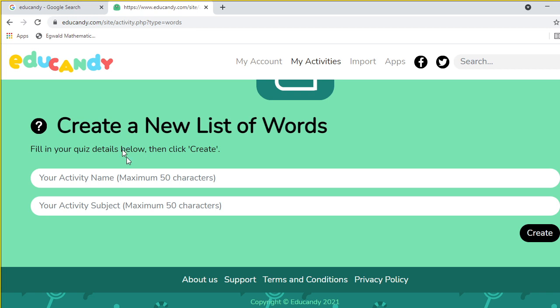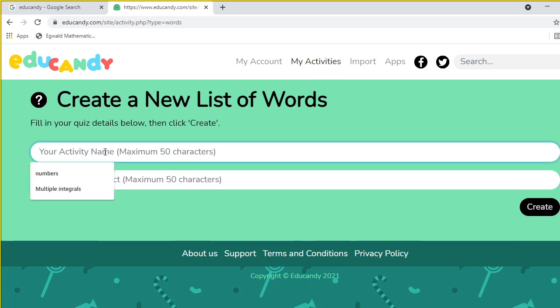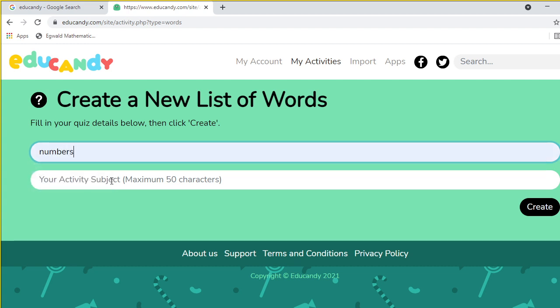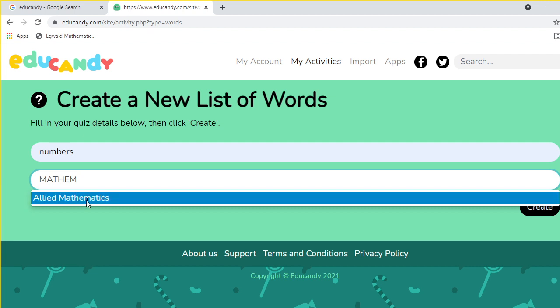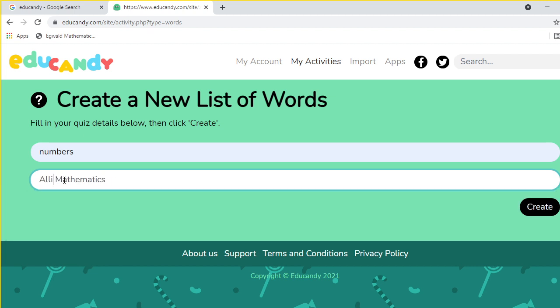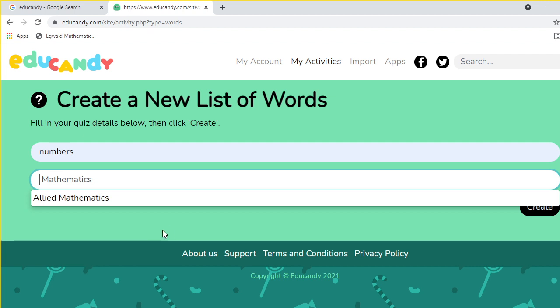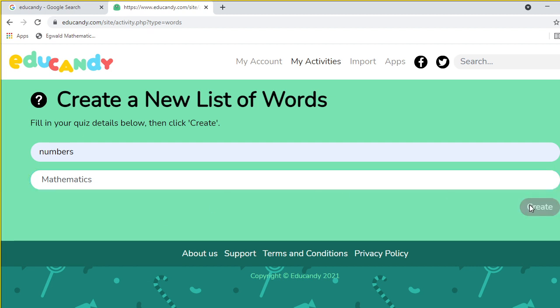So here this is the new list of words game. You can give your activity name. I am giving numbers. Maximum 5 characters you have to give. Okay, activity subject, 50 characters. Subject, mathematics. I already put mathematics here, so I am putting mathematics here now. Okay, create.